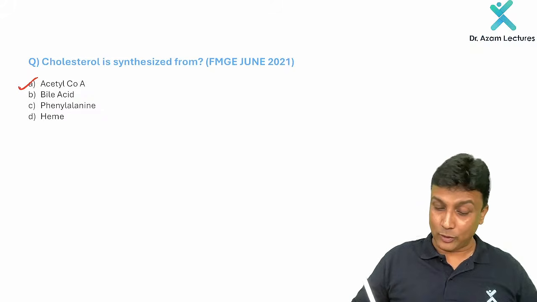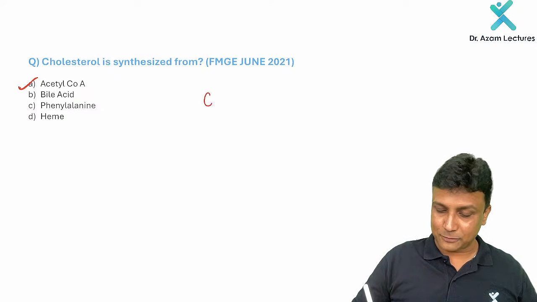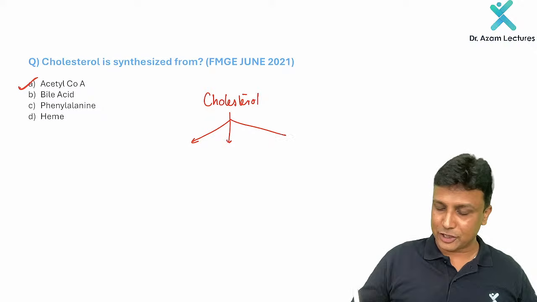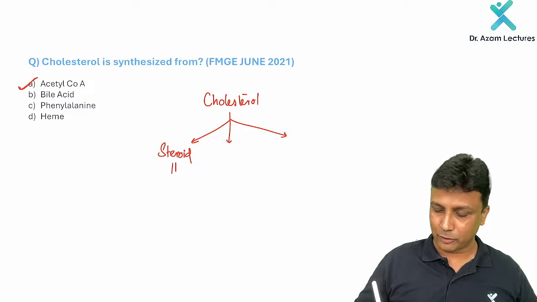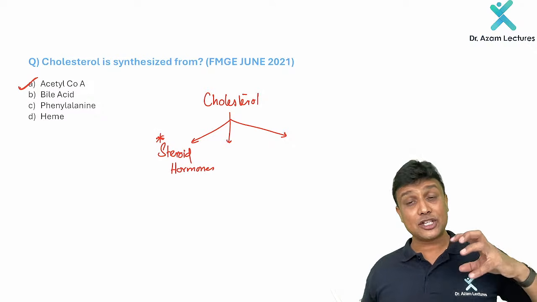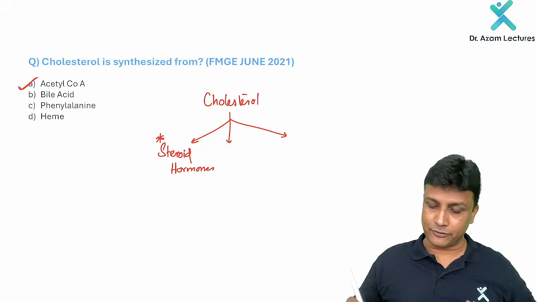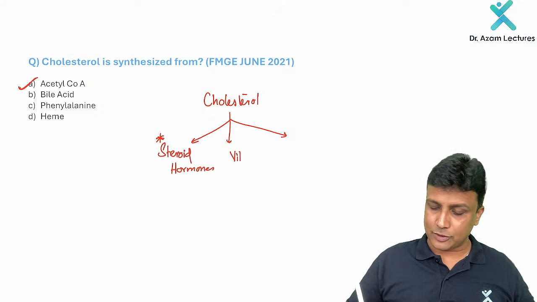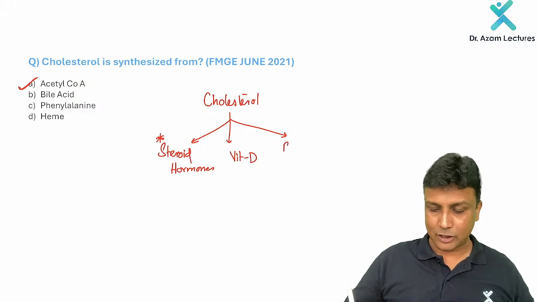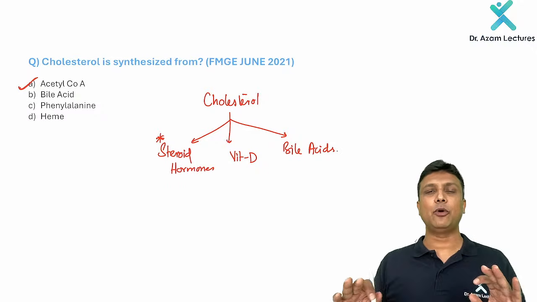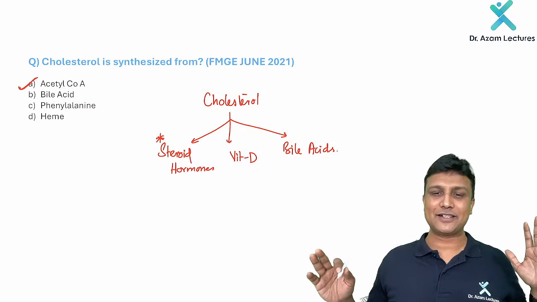Now, what about the degradation of cholesterol, my dear friend? Remember, cholesterol will undergo degradation to form all the steroid hormones present in our body. Even this is one of the previous year questions already asked in your exam. Steroid hormones are formed from where? They are formed from cholesterol. Cholesterol is also going to form your vitamin D, and it is going to form bile acids. That's all. So remember these three points in the degradation of cholesterol. This topic is done.